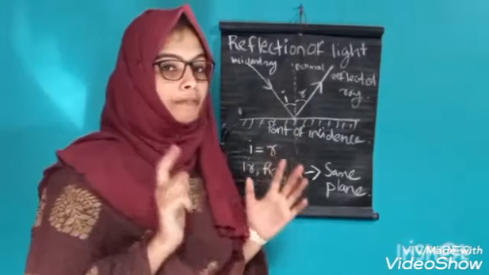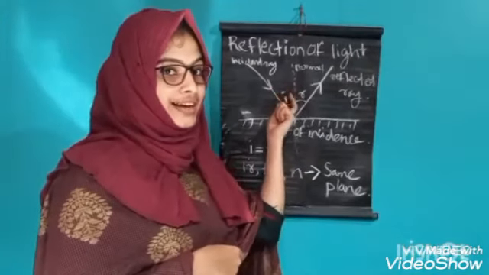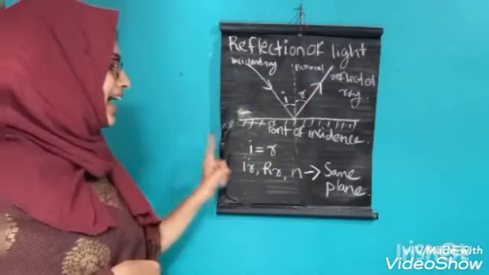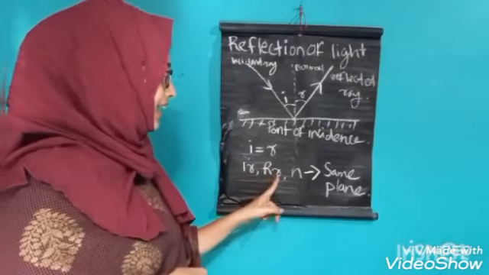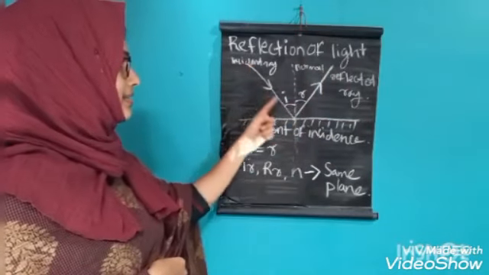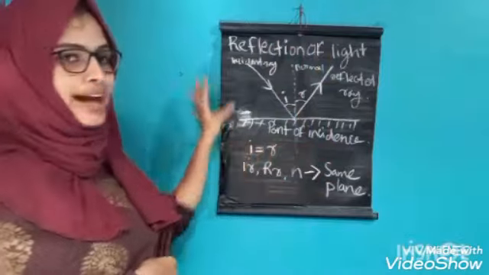What is the law of reflection? It says that the angle of incidence is equal to the angle of reflection, and the second point is that the incident ray, reflected ray, and the normal lie in the same plane, the plane of the blackboard.